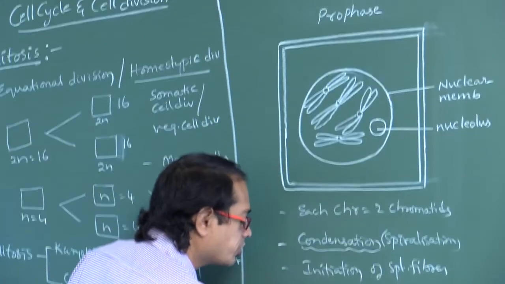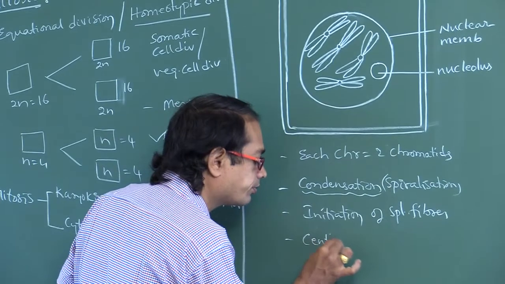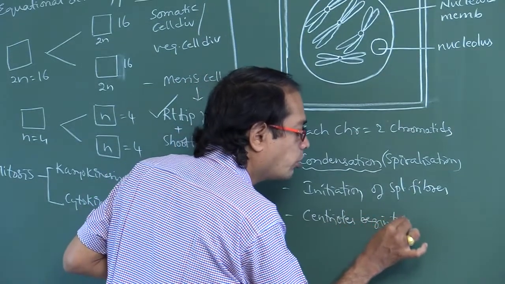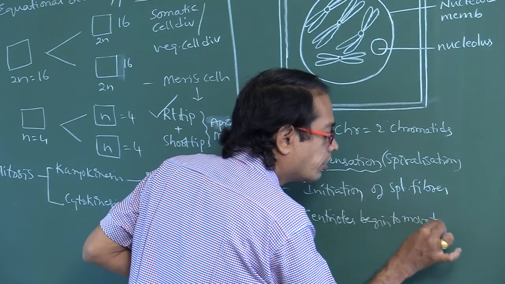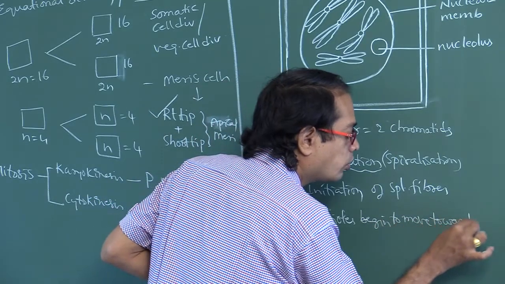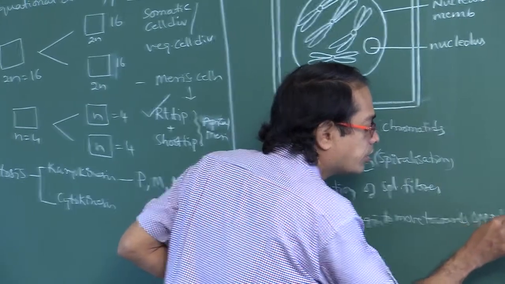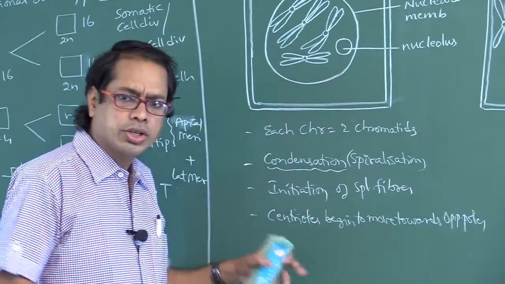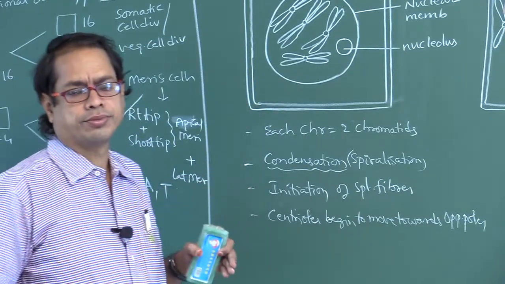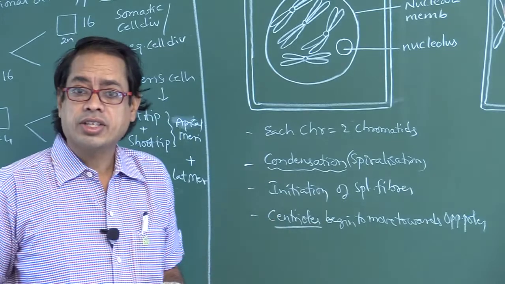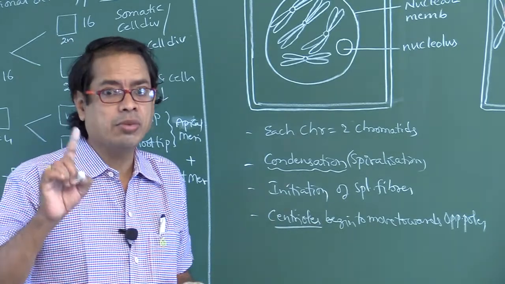Next one, centrioles. Centrioles begin to move towards opposite poles. In S phase, centriole duplication occurs in animal cells.